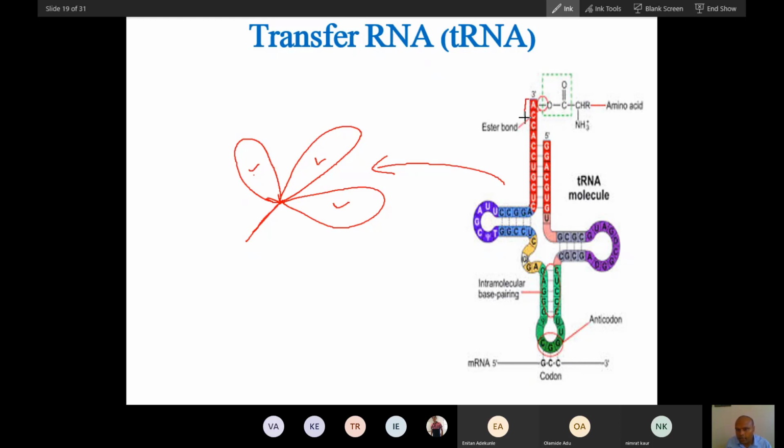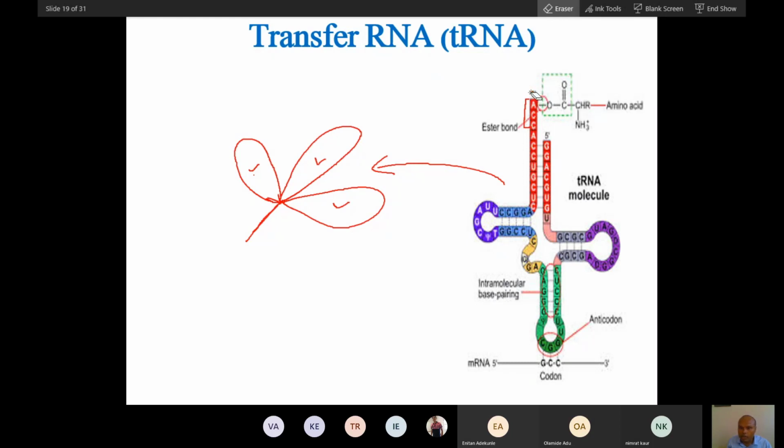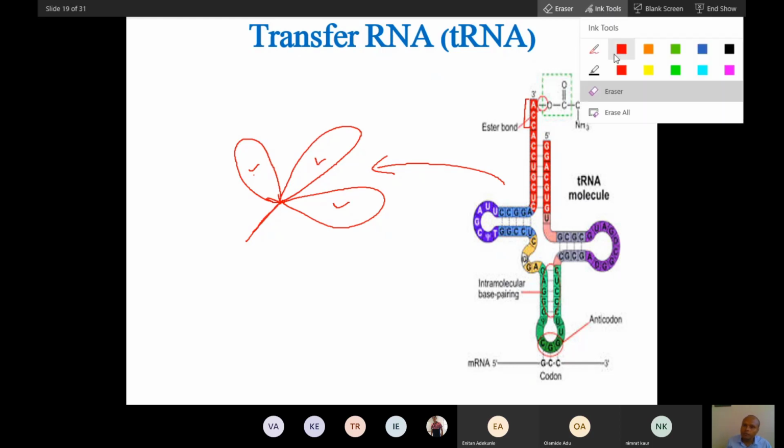At the terminal region of that arm, you will see cytosine and adenine. Always cytosine and adenine. So this arm has cytosine, adenine, and there is an OH group. And with this OH group, the carboxy group will bind like this. Can you see this carboxy group binding here with the OH at the adenine? At the 3 prime end there is OH, and with that OH, the carboxy group will bind.